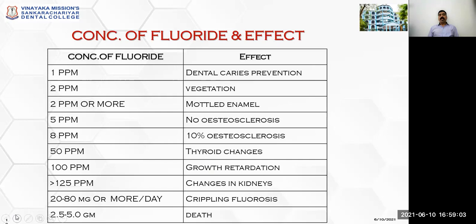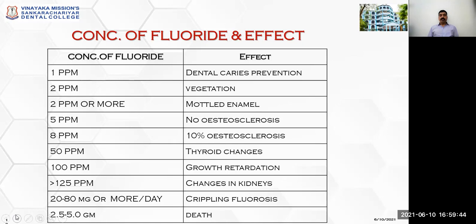Some concentrations of fluoride and their effects. Concentration of fluoride is in ppm, parts per million, in 1 liter of water. 1 ppm of fluoride present in drinking water helps in dental caries prevention. Whereas at 2 ppm, it affects vegetation. If 2 ppm or more is present, it leads to mottled enamel. It affects the dental structure, the tooth structure. At 5 ppm, there is no osteosclerosis. At more than 8 ppm, 10% osteosclerosis starts in the bones.